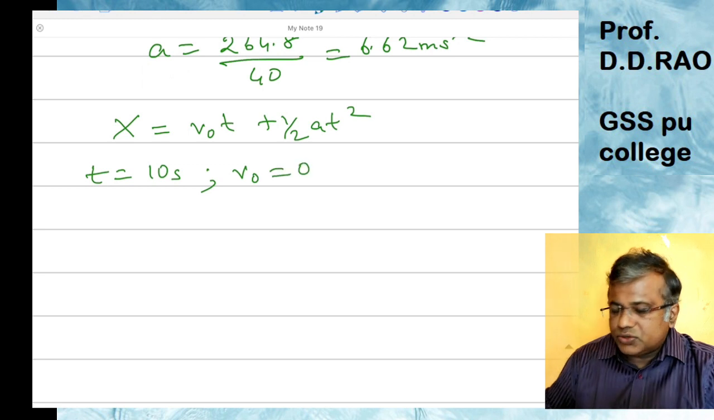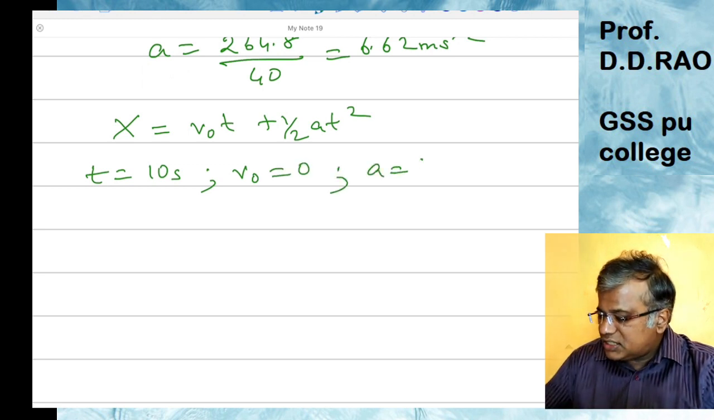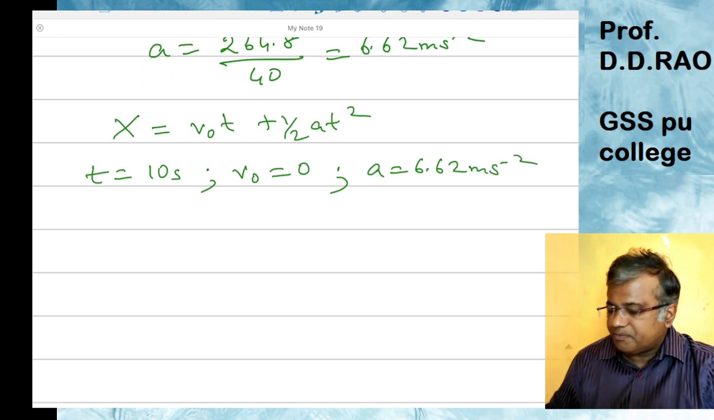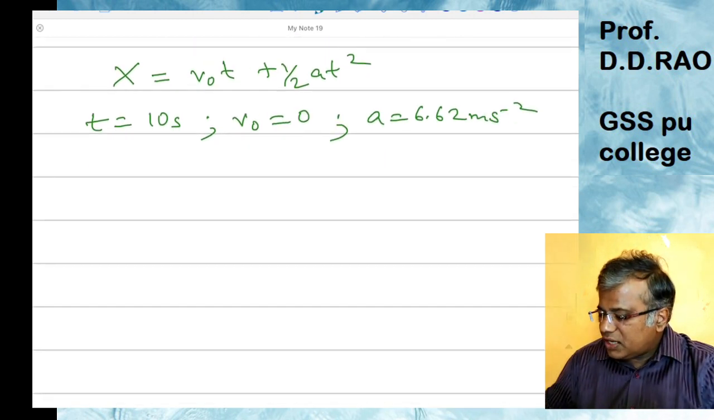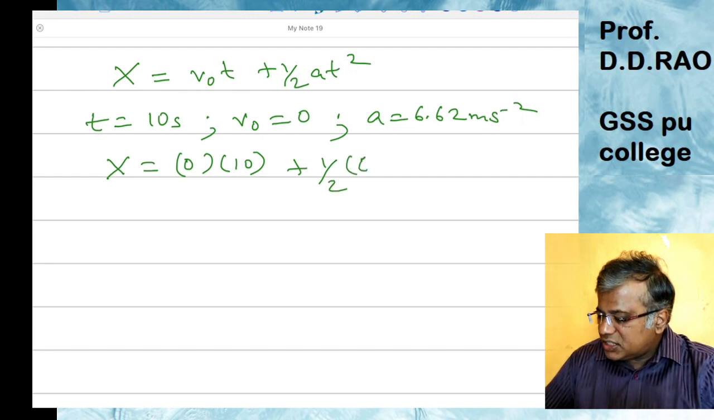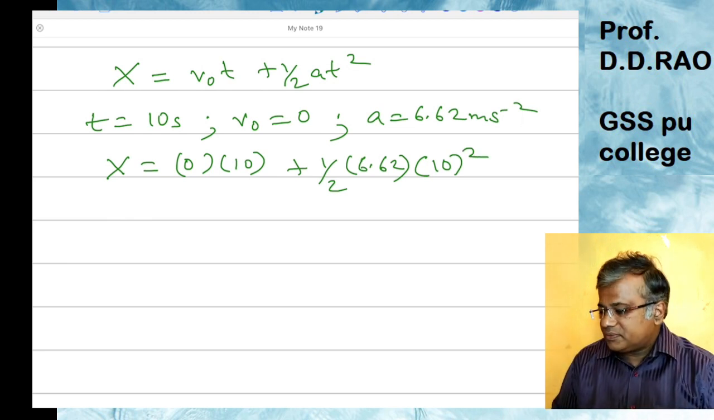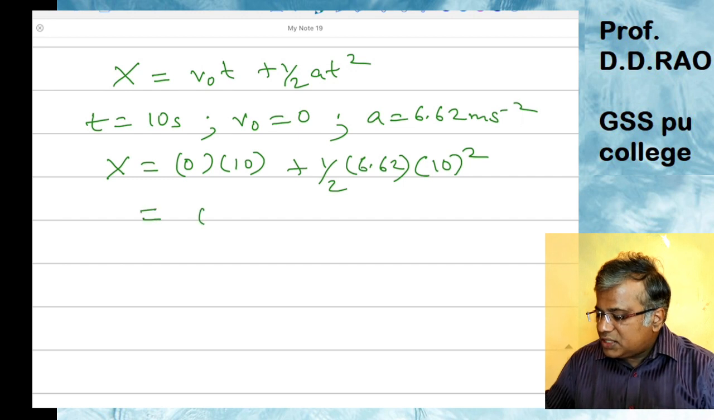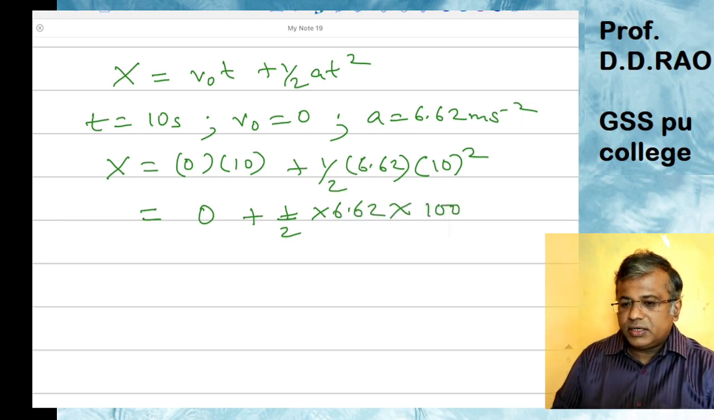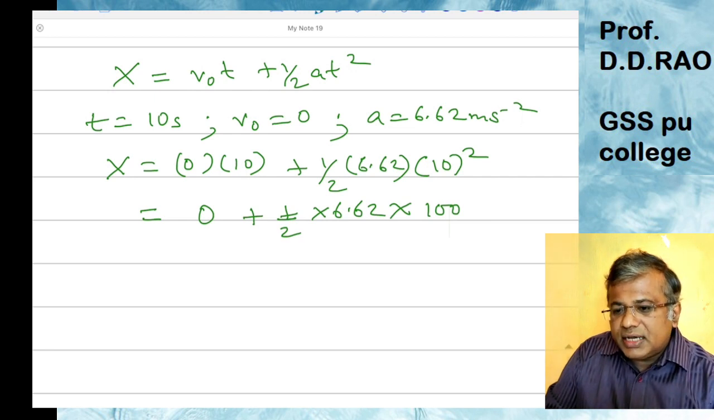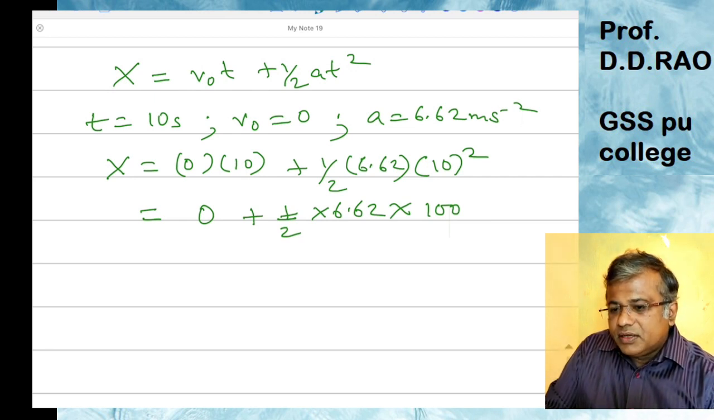The time they have asked is 10 seconds. Initially the object is at rest, so v naught is 0. The acceleration is 6.62 meters per second square. Applying the formula, x equal to 0 into 10 plus half into 6.62 into 10 square. Since the first term is 0, you get half into 6.62 into 100. So let's calculate the answer.